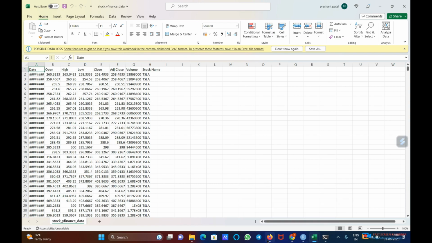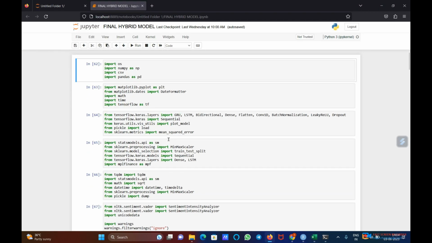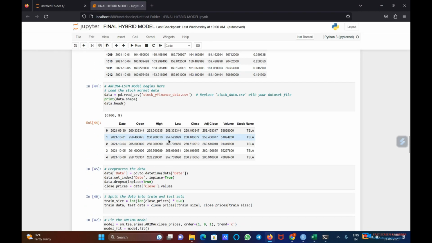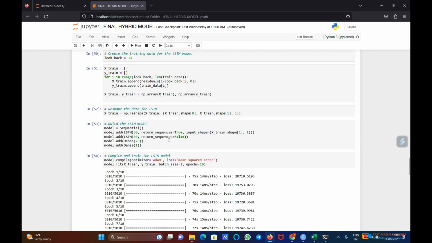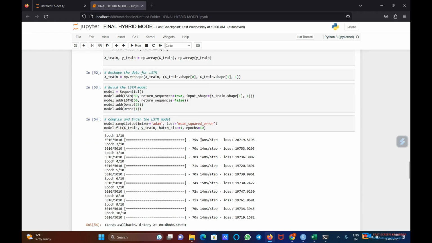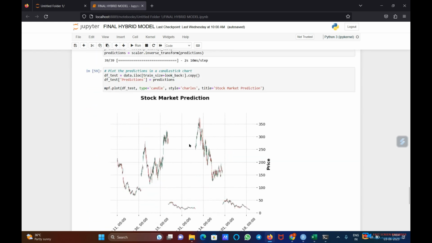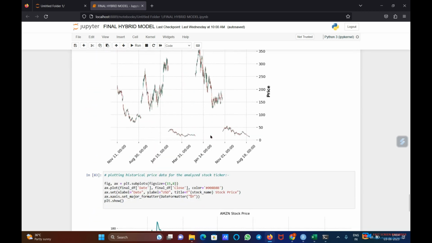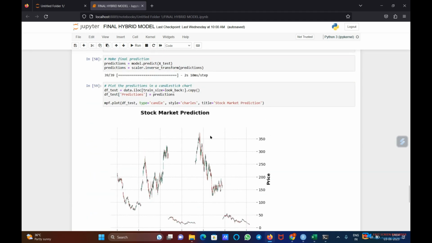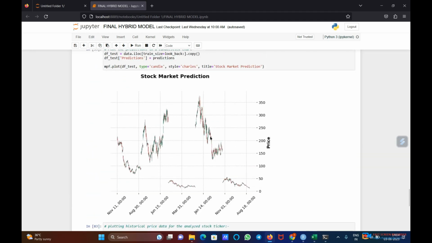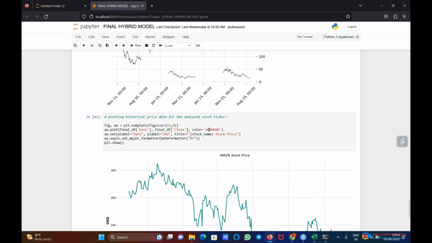So let's look at the simulation results. After this long pre-processing and using 10 epoch cycles, we have come to the result in these two charts where you can clearly see the difference. This is the result when we use ARFIMA-LSTM only as a model, and you can see the discrepancies and absurd values. The values are missing in between, and the prediction is not quite well.